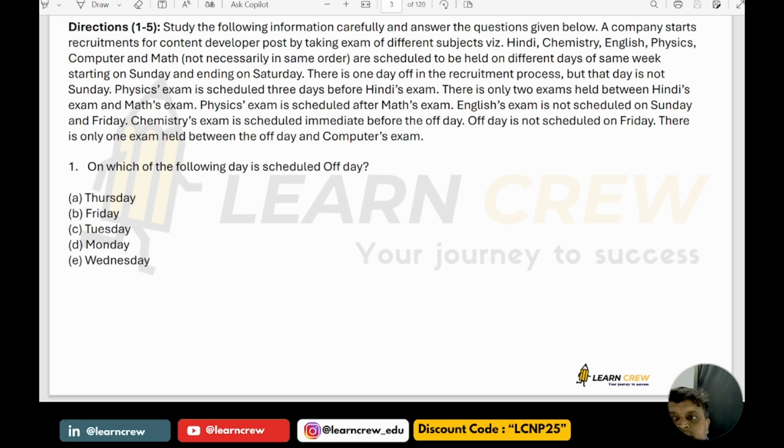A company starts recruitment for content developer post by taking exams on different subjects: Hindi, chemistry, English, physics, computer and math, scheduled to be held on different days of the same week, starting from Sunday and ending on Saturday. So here the days are given. There is one day off in the recruitment process, but that day is not Sunday.